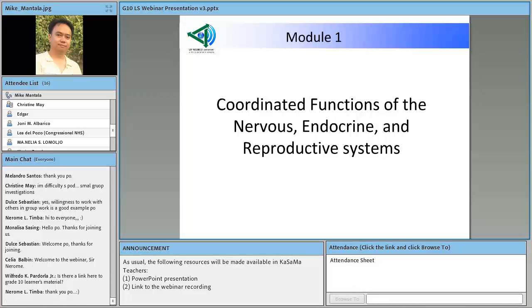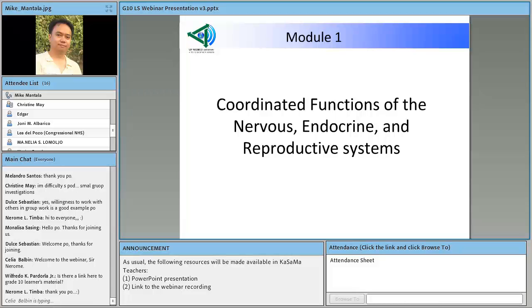But the big idea here is that they should be able to, as a takeaway, learn how these three organ systems, the nervous, endocrine, and reproductive systems, are able to work together to carry out the functions of control and regulation. Okay?